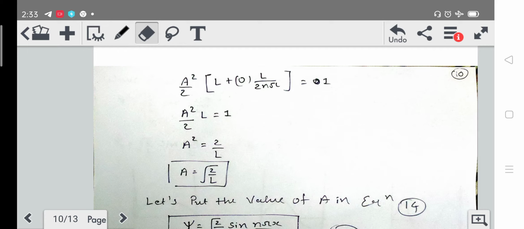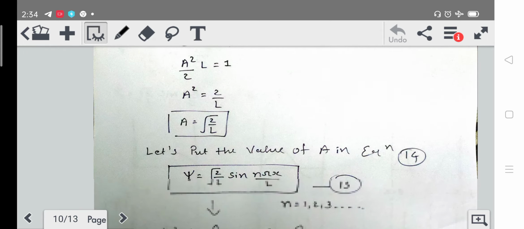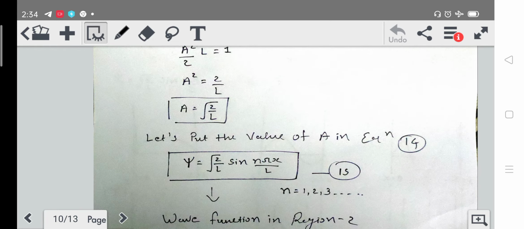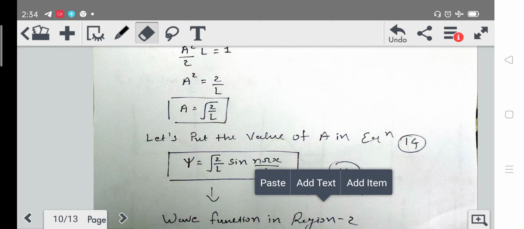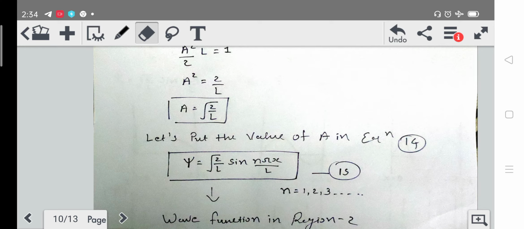Let's put the value of a in the wave function. So finally we will get psi is equal to root 2 upon L sine n pi x upon L, and n will be 1, 2, 3, and so on.